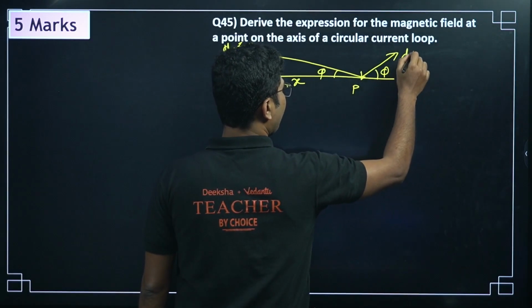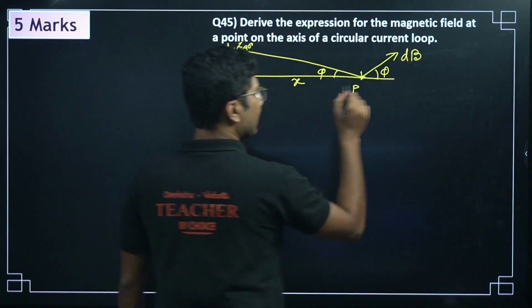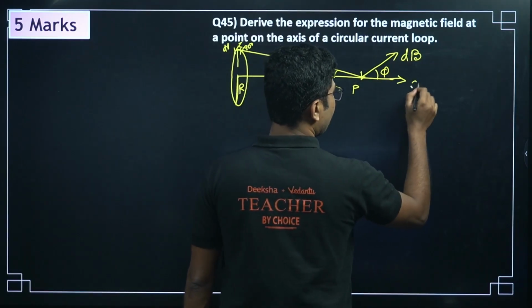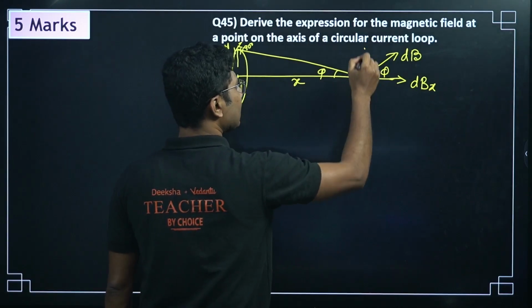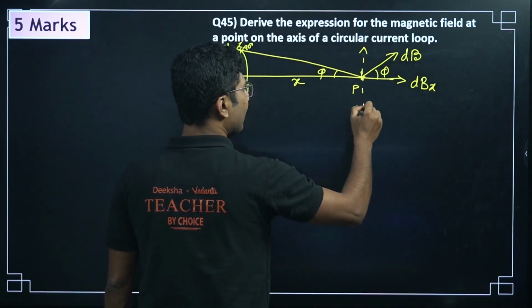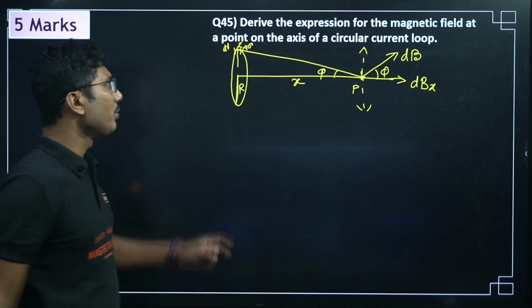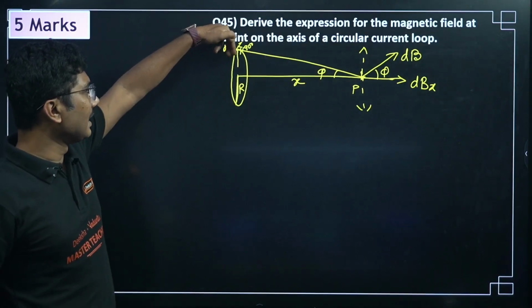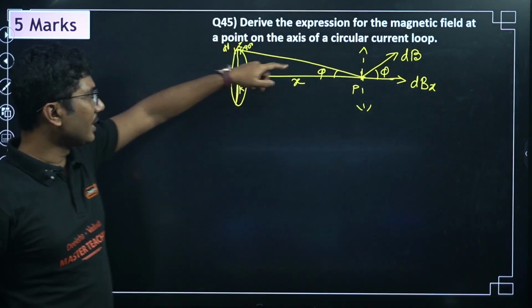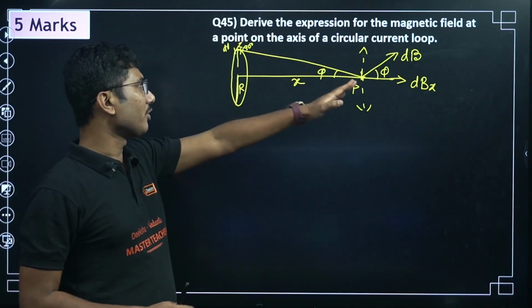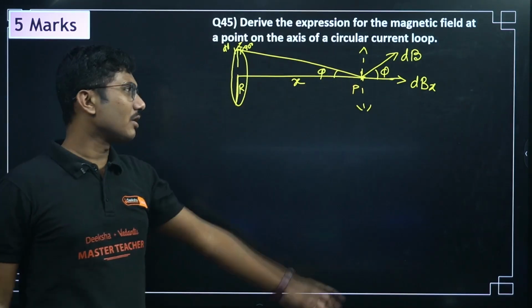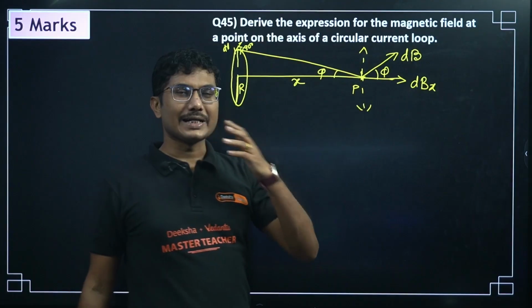This is the magnetic field dB, and this is dBx. The magnetic field along the y axis will cancel. If you consider the entire circular loop, and consider dl here and dl over here, the magnetic fields will cancel each other. So there is no effect of the magnetic field along the y axis, only the x axis magnetic field will be there.